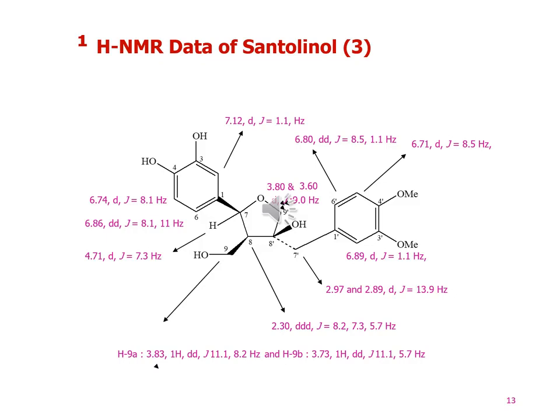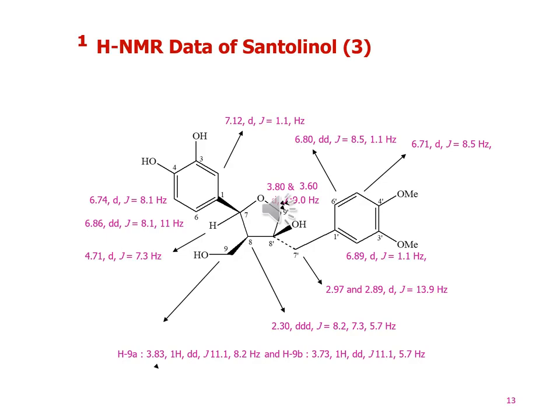The absorption at 2.97 and 2.89, doublet, J value 13.9 Hz, shows the presence of methylene at carbon 7. Now we will discuss the oxy moiety present within the tetrahydrofuran that shows signals at 3.80 and 3.60, doublet, which confirm the presence of oxygen functionalities within the tetrahydrofuran moiety in the lignan molecule.